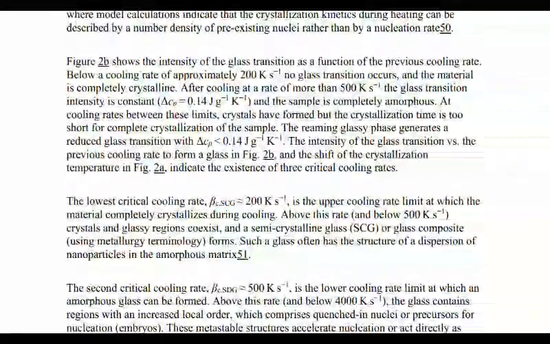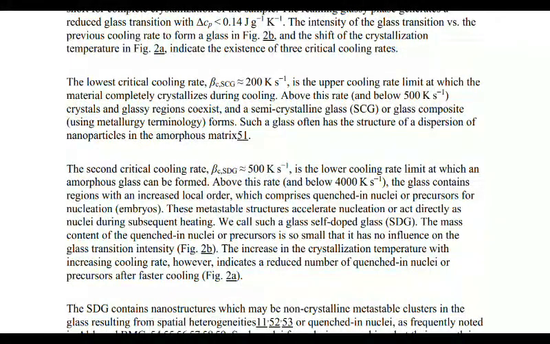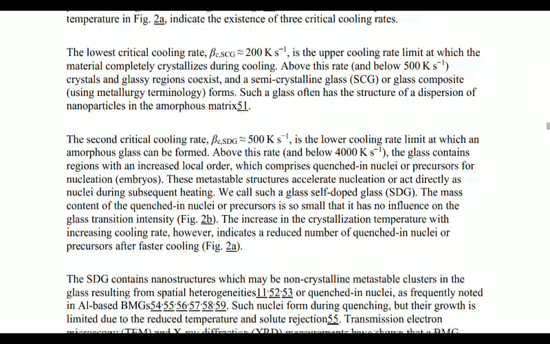The lower critical cooling rate is the upper cooling rate limit at which the material completely crystallizes during cooling. Above this rate, the crystal and glassy regions coexist and a semi-crystallized glass composition forms. Such a glass often has the structure of a dispersion of nanoparticles in amorphous material. The second critical cooling rate, equal to 500 Kelvin per second, is the lower cooling rate limit at which an amorphous glass can be formed.